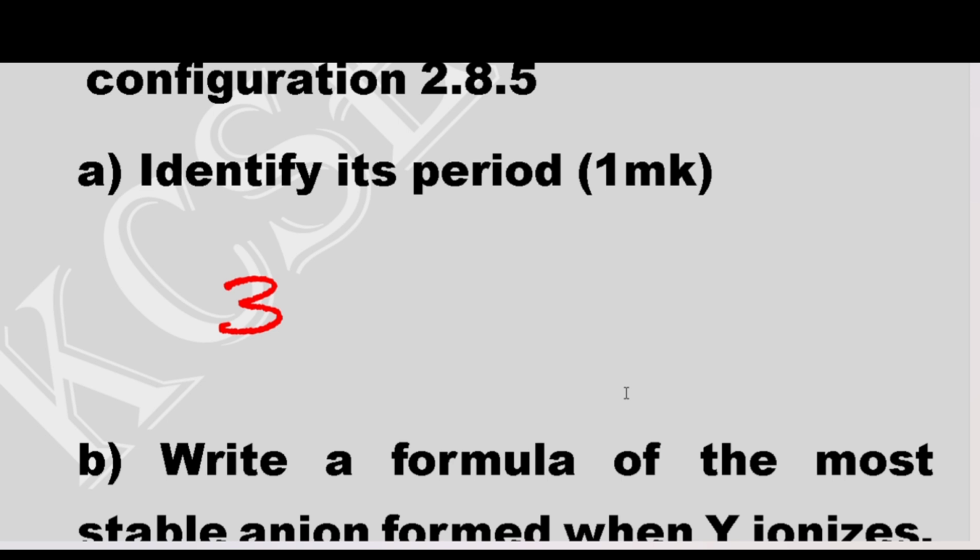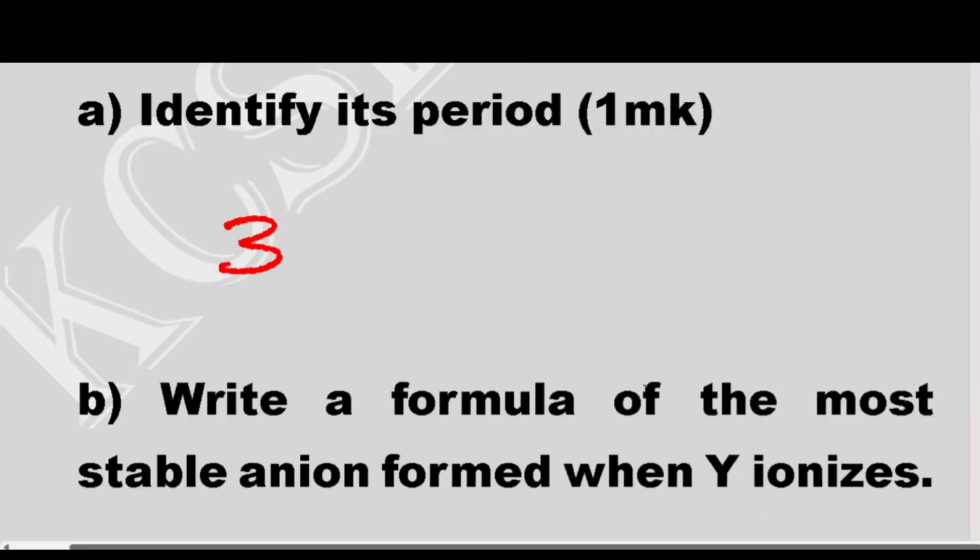But now here an anion has been formed, whereby we are gaining more electrons. So now here we have gained 3 more electrons.